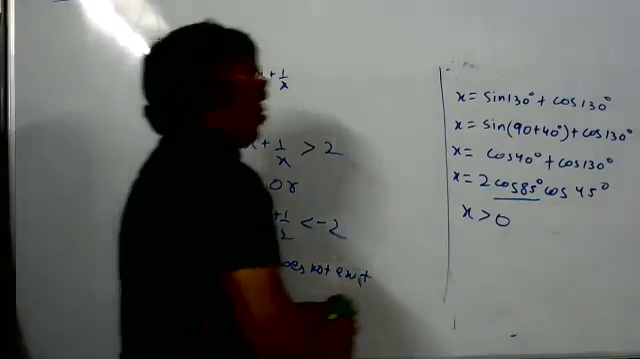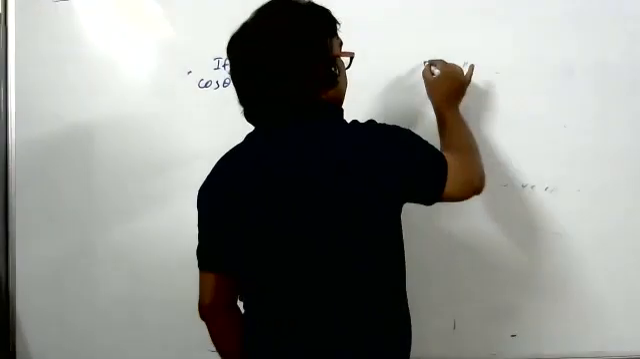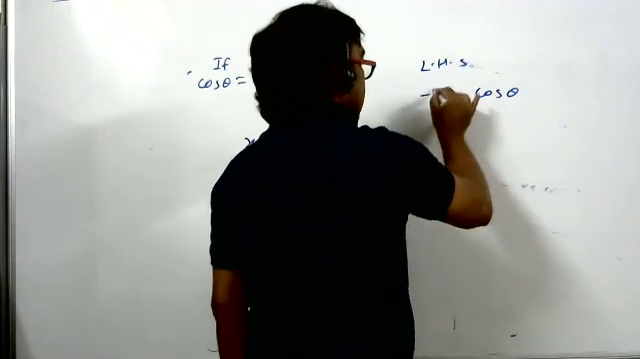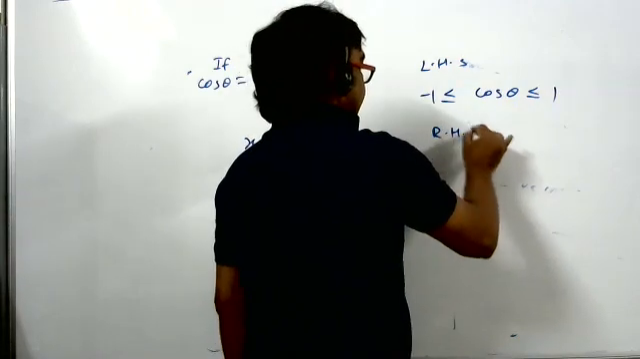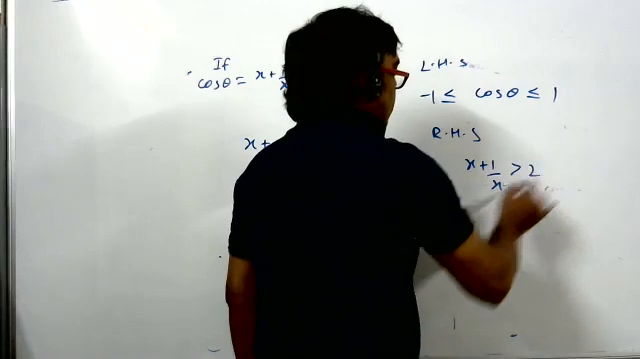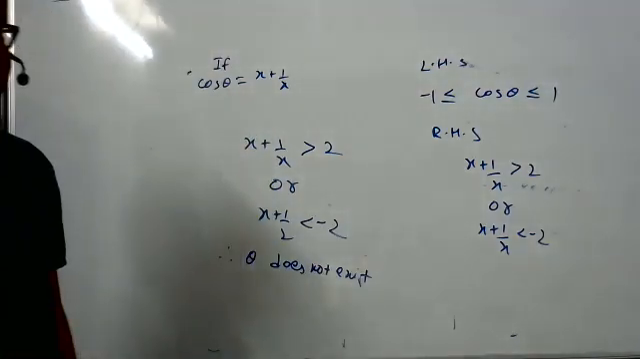What happens, student? On the left hand side, cos theta is more than minus 1 and less than 1. On the right hand side, x plus 1 by x is more than 2 or less than minus 2. So can the left hand side be equal to the right hand side?